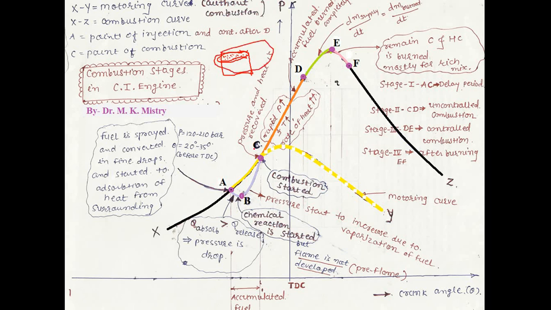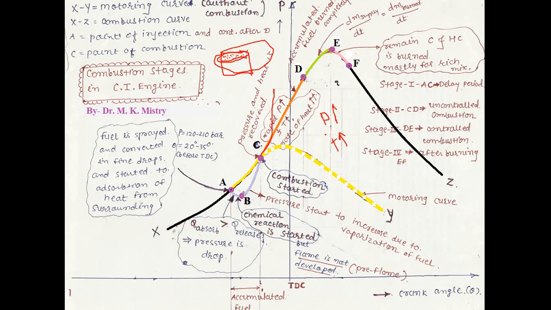What happened during this period? Rapidly pressure and temperature is increased, and here whatever amount of fuel is supplied is higher than the fuel burned. Why? Because already injection is continuing and already accumulated fuel is available inside the combustion chamber. Here C2D is indicating the uncontrolled combustion.